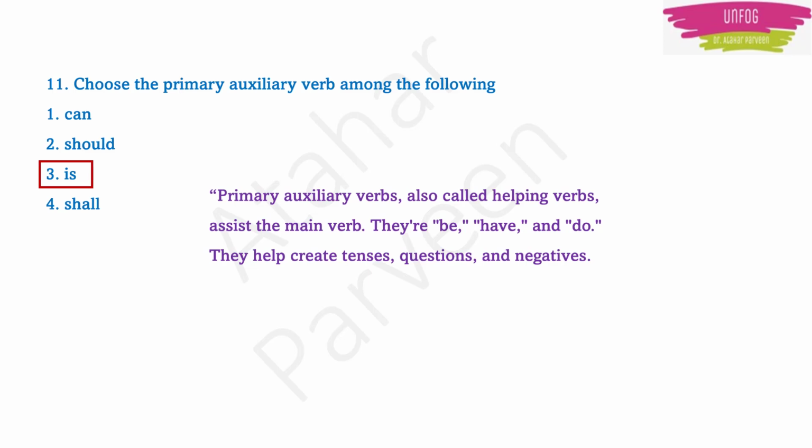They help to create the tenses, either present tense or past tense. Was means it is a past tense. Is means it is a present tense. They also help to create questions and negative sentences. So is is a primary auxiliary verb.